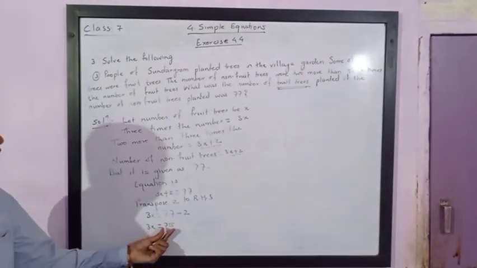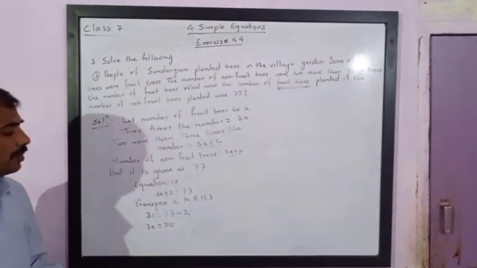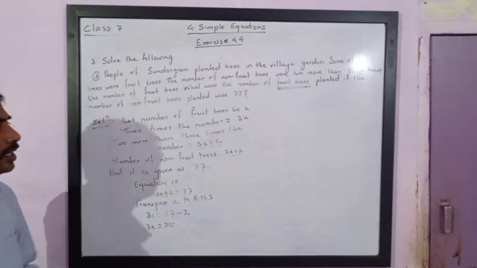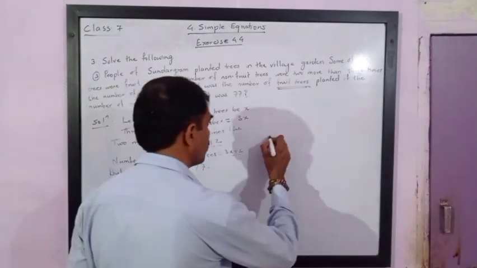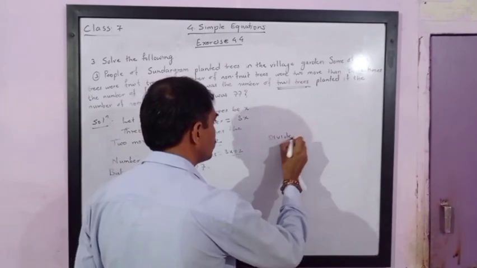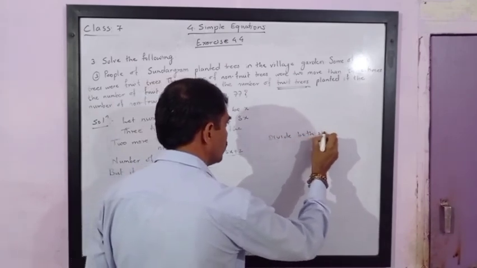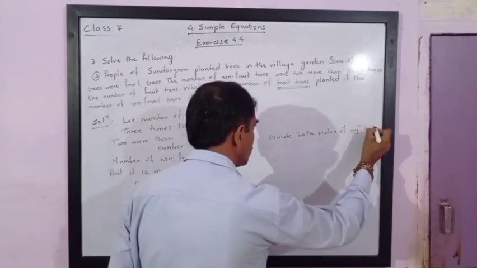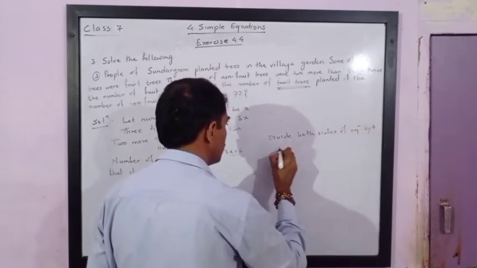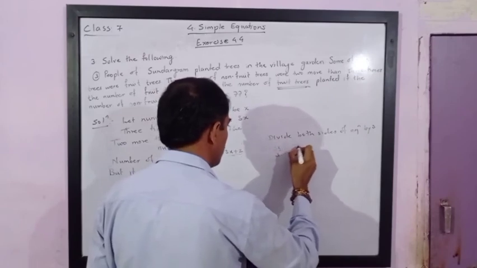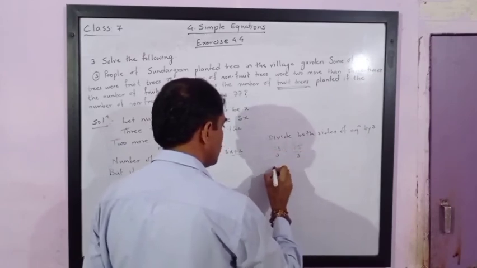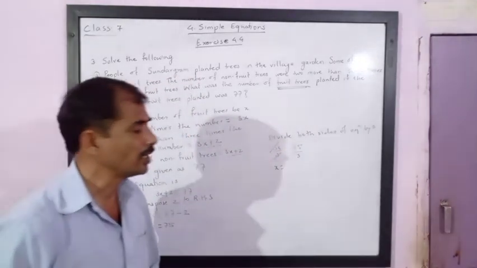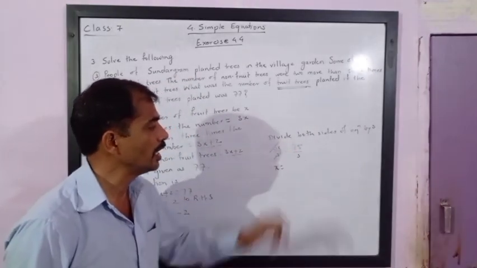Now we know how to eliminate 3. Here 3 is multiplying, so to eliminate 3, we need to divide both sides of the equation by 3. So you will get 3x upon 3 is equal to 75 upon 3. It means x is equal to 75 divided by 3. 3 twos are 6, 1 5 left, 3 fives are 15.